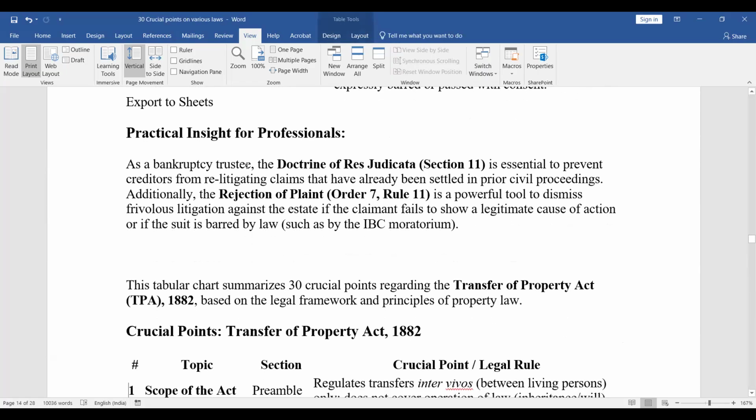So this doctrine of res judicata is essential to prevent creditors from relitigating claims that have already been settled in prior civil proceedings. Additionally, the rejection of plaint, Order 7, Rule 11, is a powerful tool to dismiss frivolous litigation against the estate if the claimant fails to show a legitimate cause of action or if the suit is barred by law.